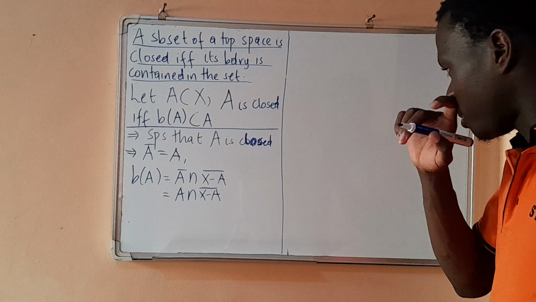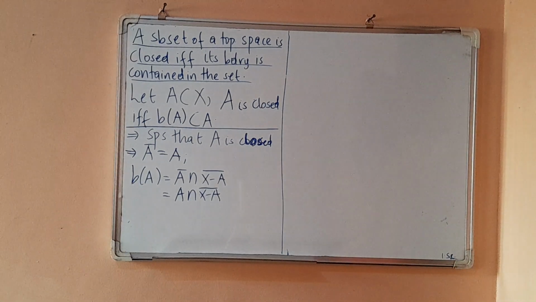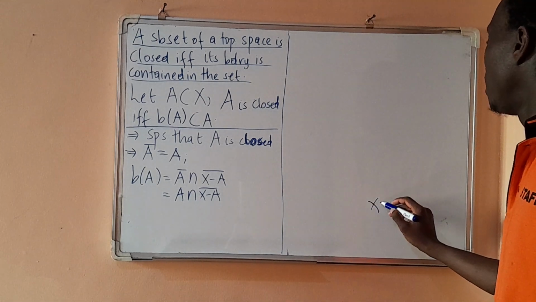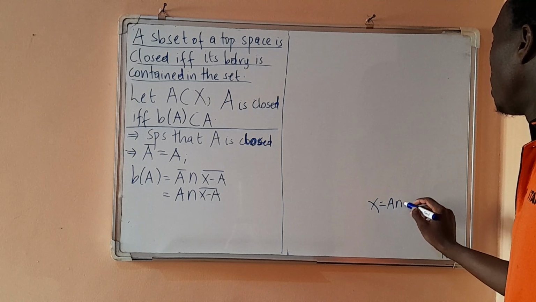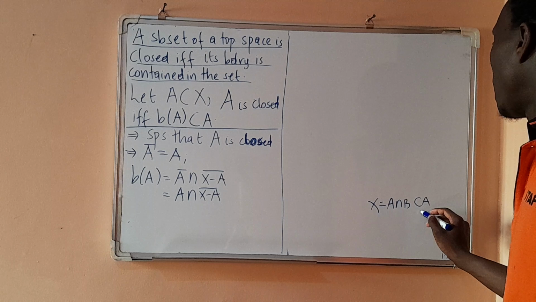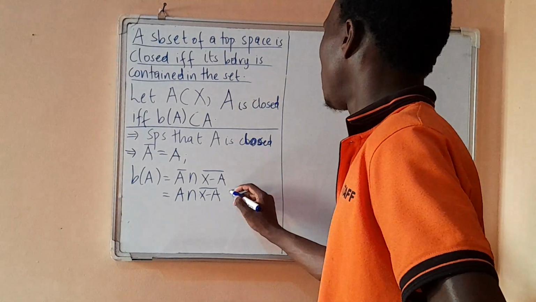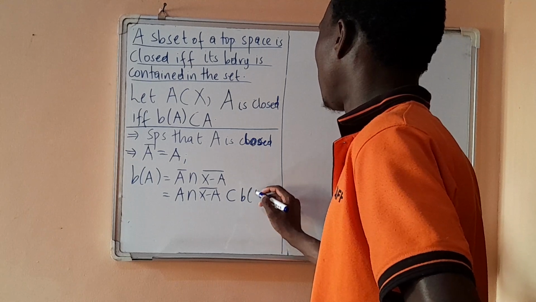Observe that the intersection of any two sets, if you have A intersection B, is always a subset of A, and as well it's a subset of B.